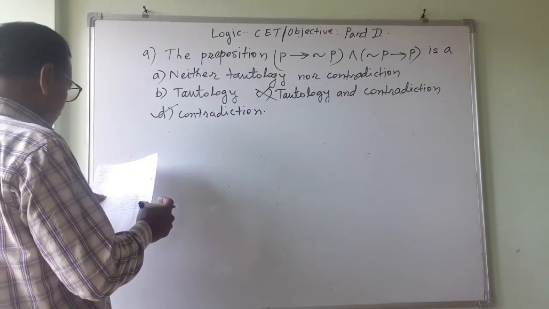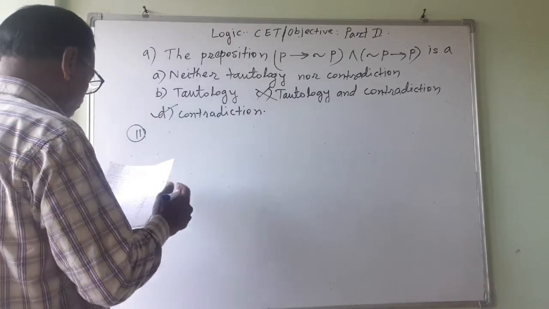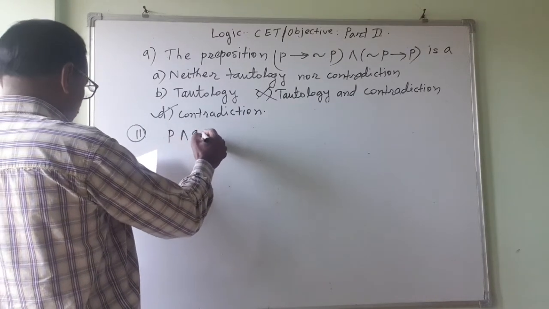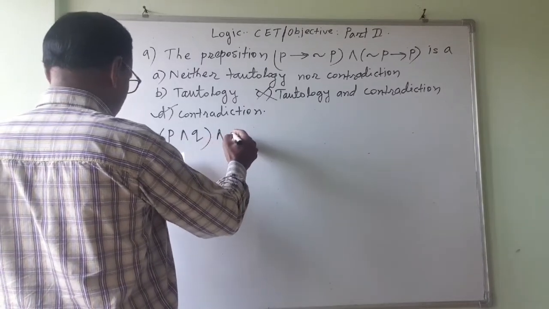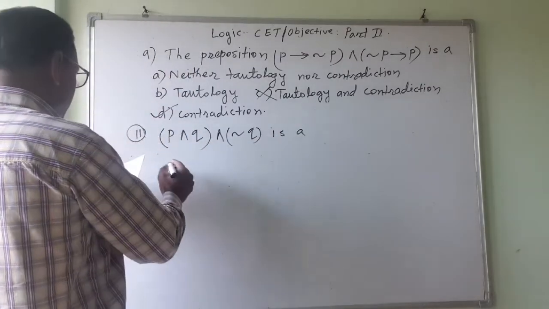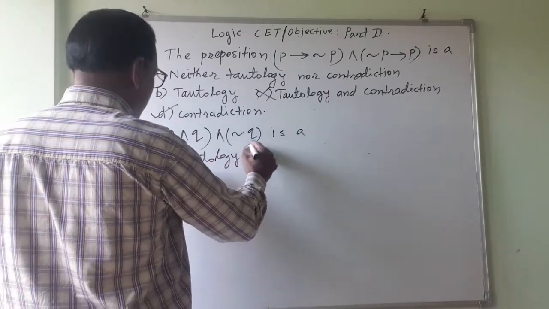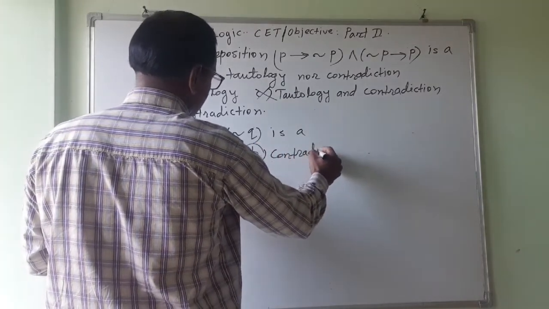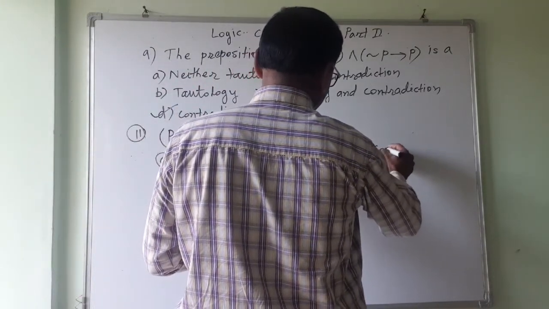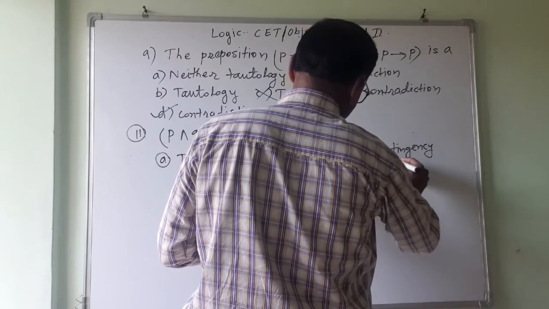Okay. Now the 11th one. P and Q and negation Q is: A, tautology; B, contradiction; C, contingency; and D, none.